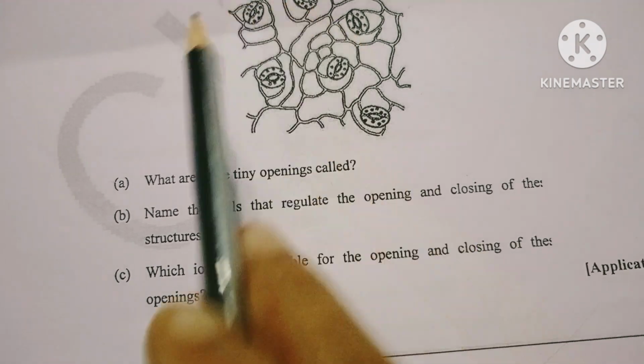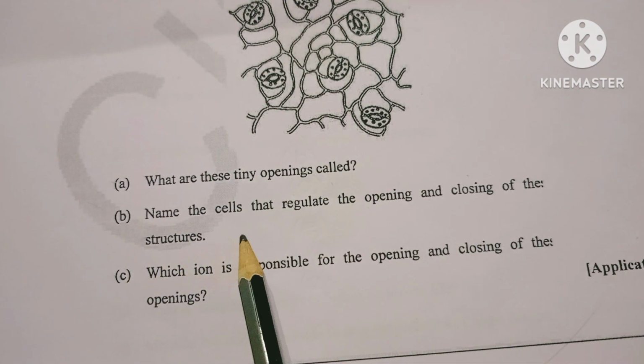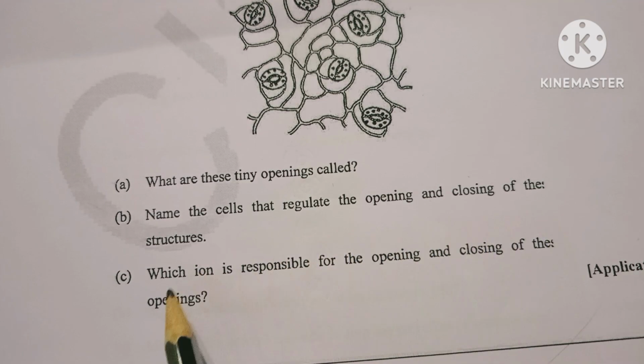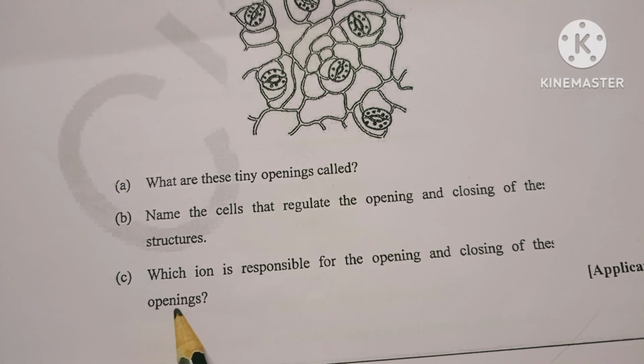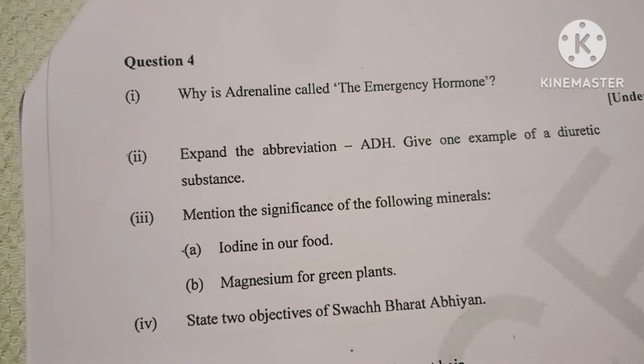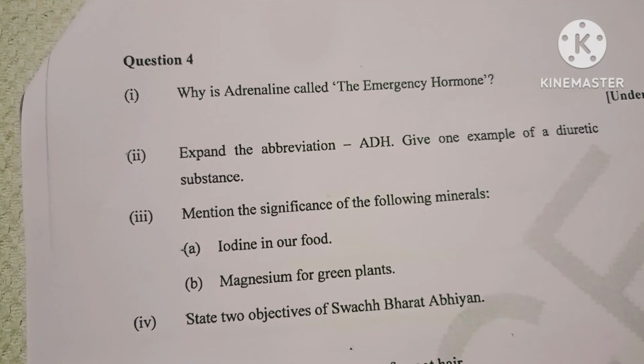B. Name the cells that regulate the opening and closing of the structures. C. Which ion is responsible for the opening and closing of the openings? The screenshots of the answers will be attached at the end of this video.